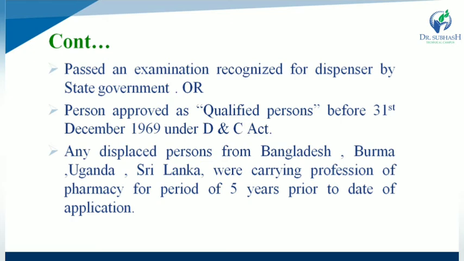Otherwise, a person who was approved as a qualified person before 31st December 1969 under the DNC Act. And the last one is any displaced person from Bangladesh, Burma, Uganda or Sri Lanka who was carrying on the profession of pharmacy for a period of 5 years prior to the date of application. So all of these are about qualifications.